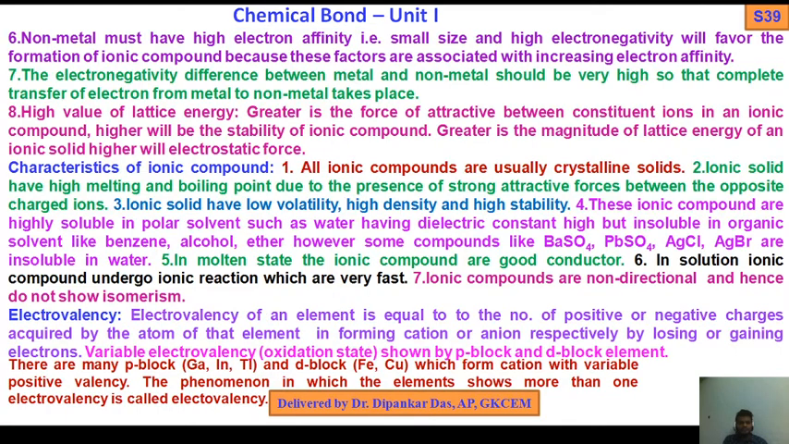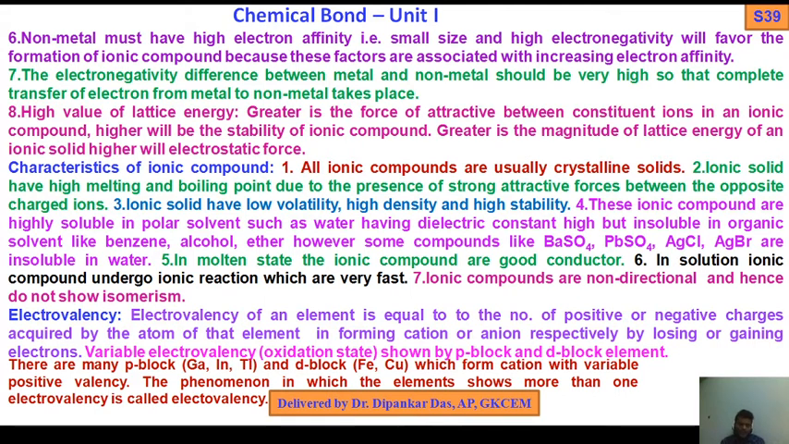Another condition: non-metal must have high electron affinity. That is, small size and high electronegativity will favor the formation of an ionic compound, because these factors are associated with increasing electron affinity. Now the question will come, why am I not discussing ionization energy and electron affinity in detail? It is not included in your syllabus, so I have to finish the stipulated class. That's why I am discussing only briefly what electron affinity is.